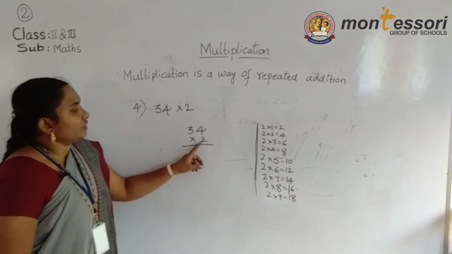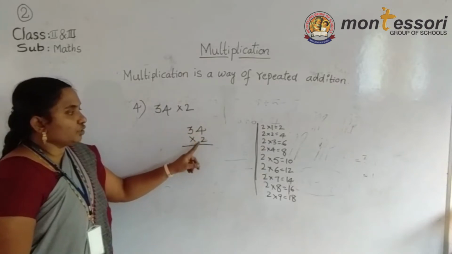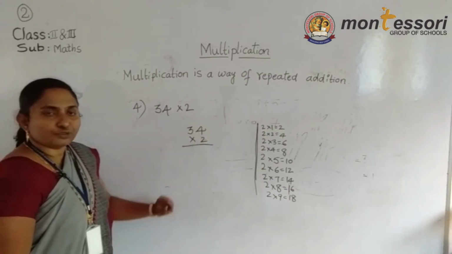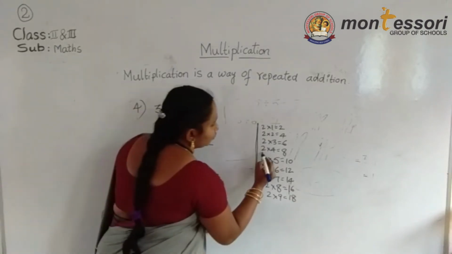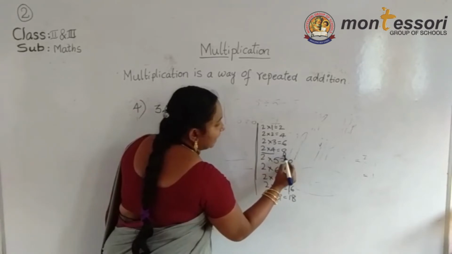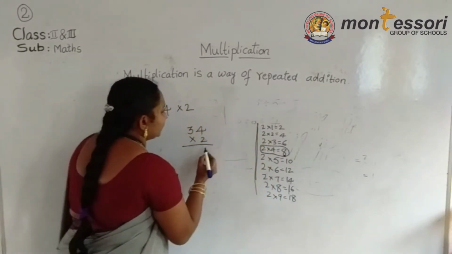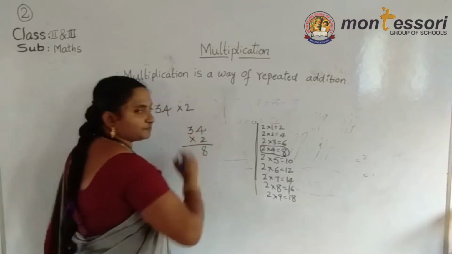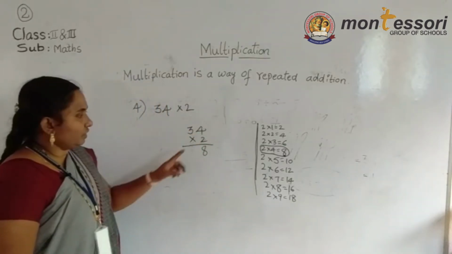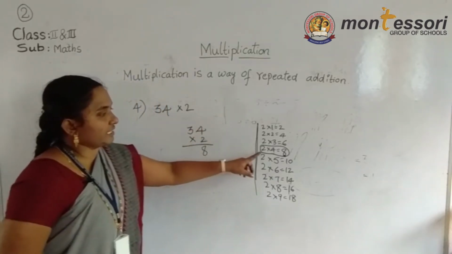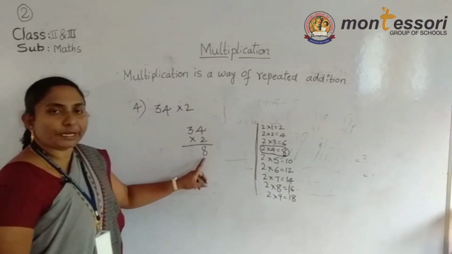Now start with the ones place. 2 fours are how much? 8. 2 fours are 8. This 8 you write in the ones place.